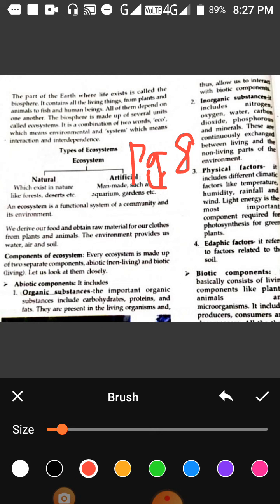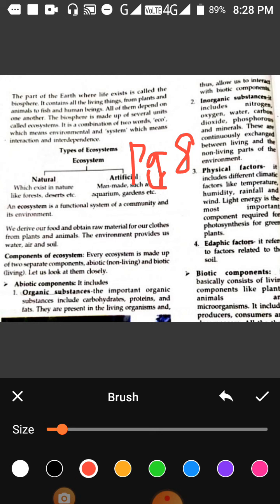The artificial ecosystem will be like an aquarium or a garden which you make. A garden is not naturally found, it is made by human beings. Similarly, an aquarium is also an artificial ecosystem. Now, what is the importance of the ecosystem? We are dependent on our ecosystem because we are a part of the ecosystem.